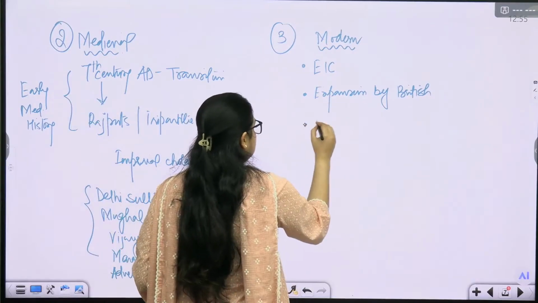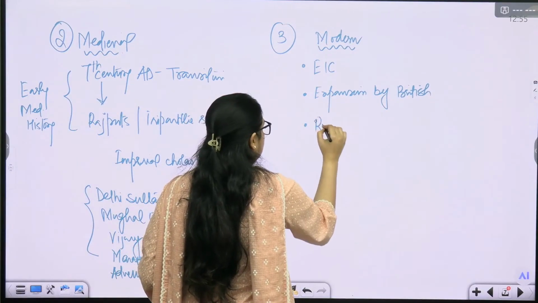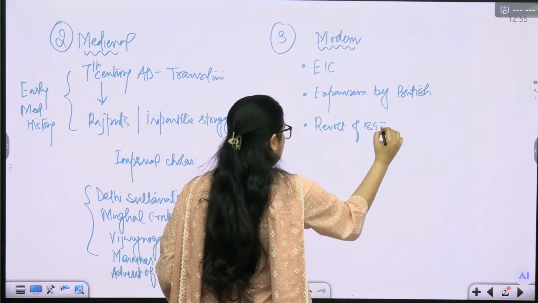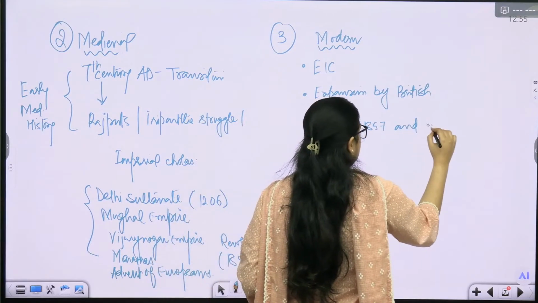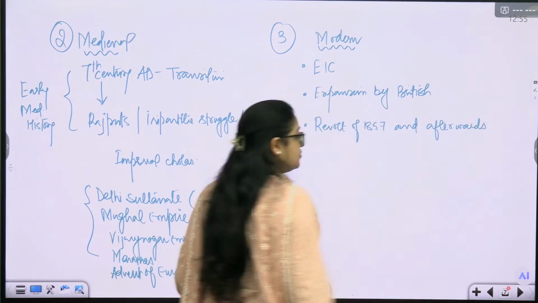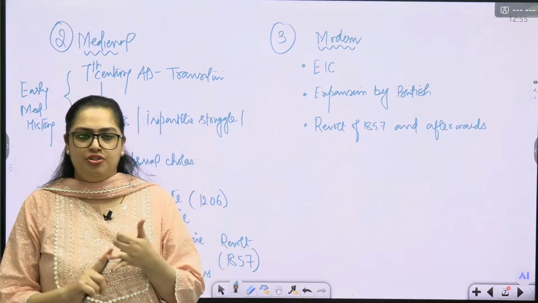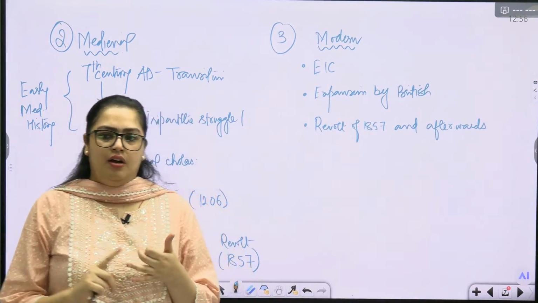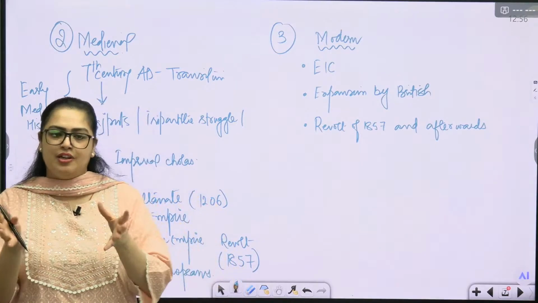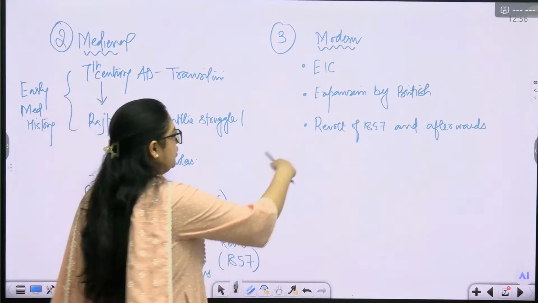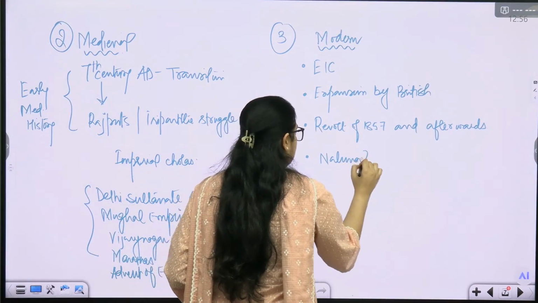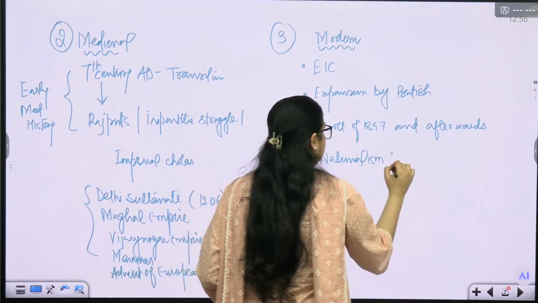Expansion, after expansion, we talk about the revolt of 1857, and afterwards there are a lot of changes, institutions like police, judiciary, army, it got set, a new kind of setup got started. Okay, so after the revolt of 1857, then the national wave of nationalism and freedom struggle.